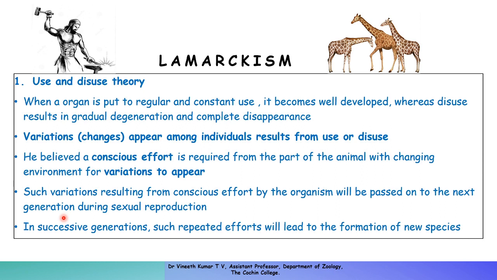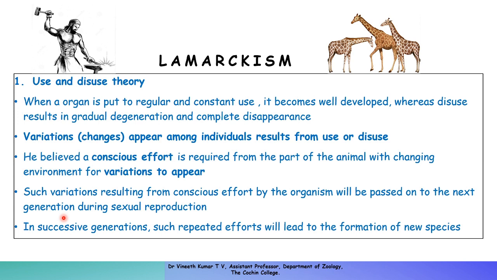Changes appear among individuals because of this use and disuse. Because an individual organism uses a particular organ, that results in a change, and according to Lamarck, that organ will be developed. As a result, he will be different from his ancestor. He believed that for variation to occur, when an organism uses a particular organ, it becomes well developed.